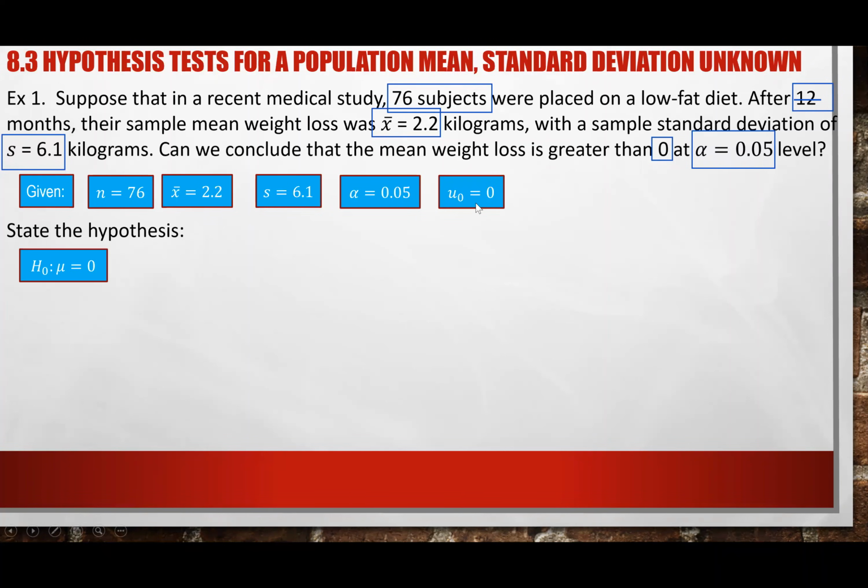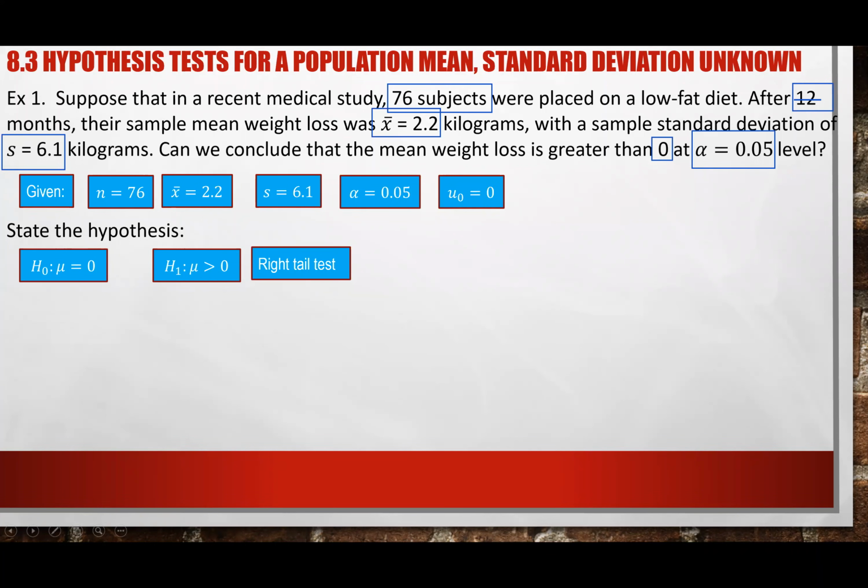If we know the specific value, your H sub 0, your null hypothesis, will always be mu equal to that specific value, which is 0. And then what is your H sub 1? Hopefully you say we need to know if it's greater than. Why is this important? Because if we test for greater than, we know this is a right tail test. Remember, the previous one was not equal to, that's why we had a two tail. This one is greater than, so we have a right tail test.